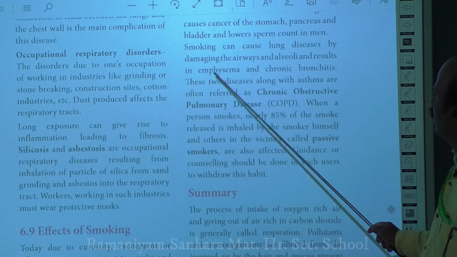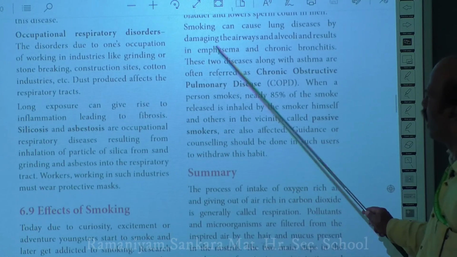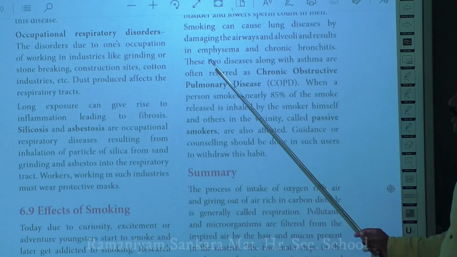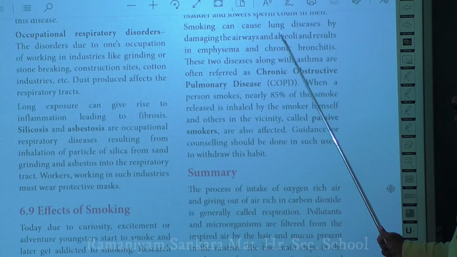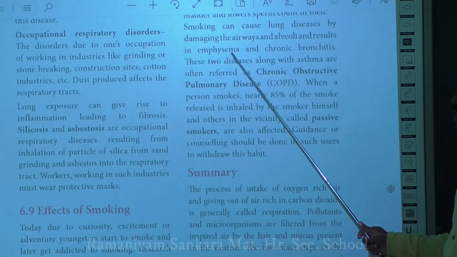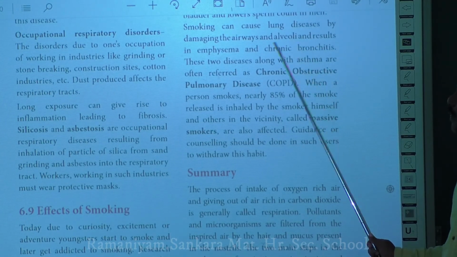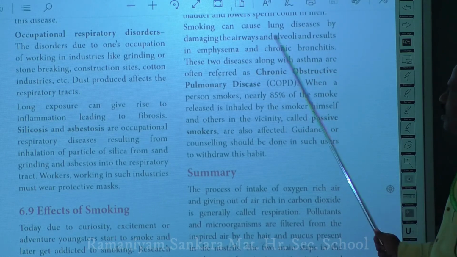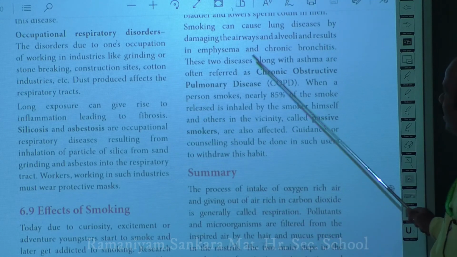Smoking causes lung diseases, and it damages the airway and alveoli, and it results in emphysema and chronic bronchitis. We already discussed what emphysema is: that is widening of your alveoli. It also causes chronic bronchitis, that is inflammation in the bronchi. So smoking mainly causes lung diseases. Not only does it cause lung cancer, it also causes other lung diseases.